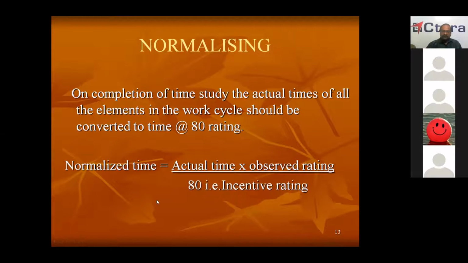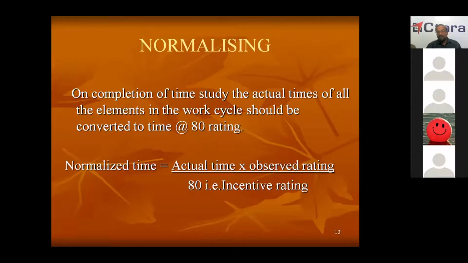So the normalizing formula is: normalized time is equal to actual time multiplied by observed rating divided by incentive rating. Here, actual time means the time taken by the worker. Observed rating means the rating the time study inspector gives while observing the worker.